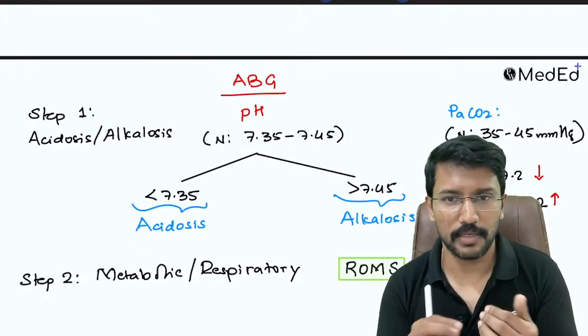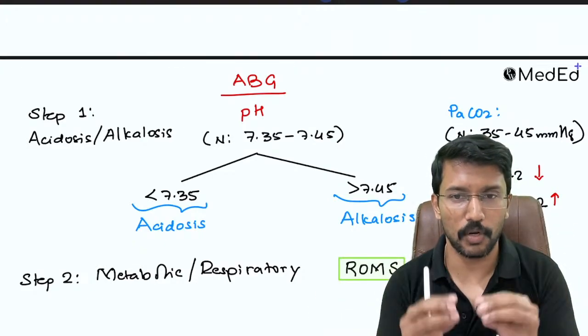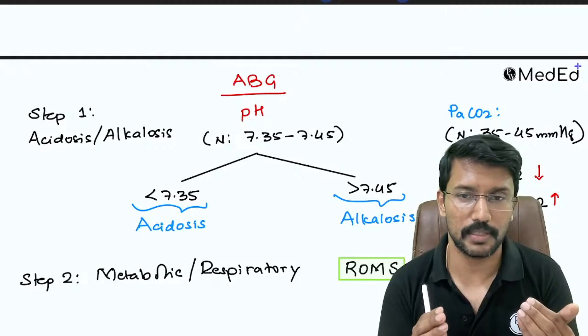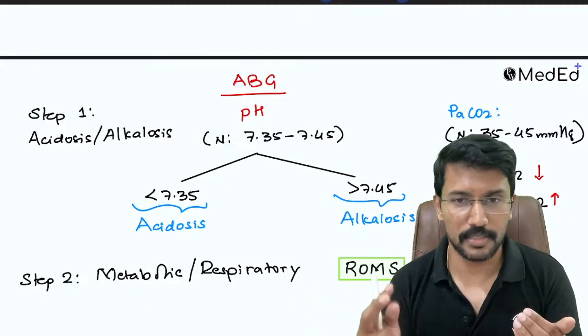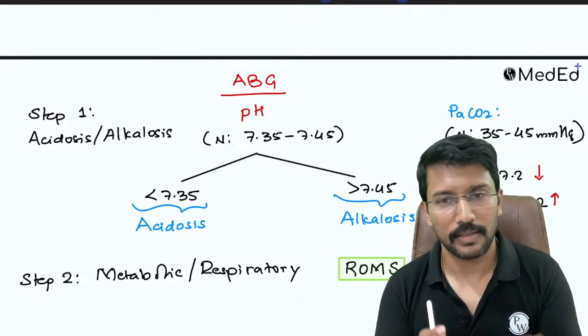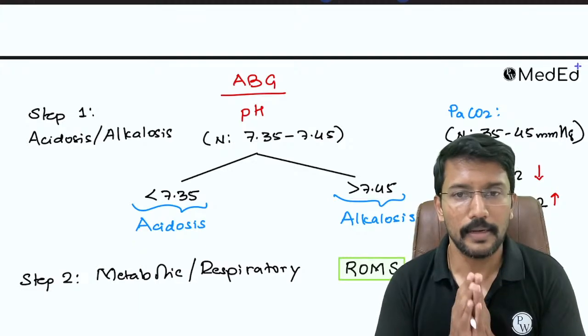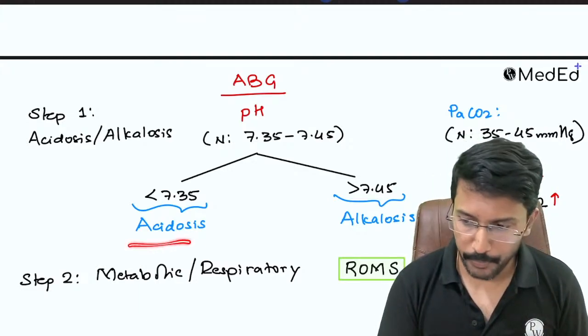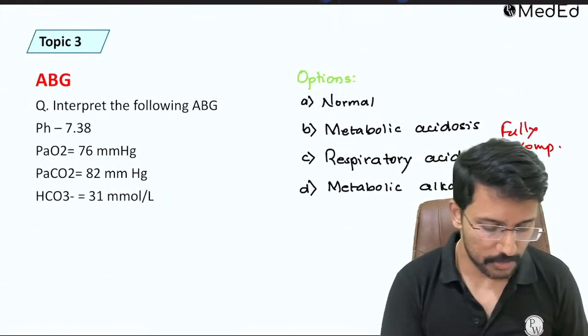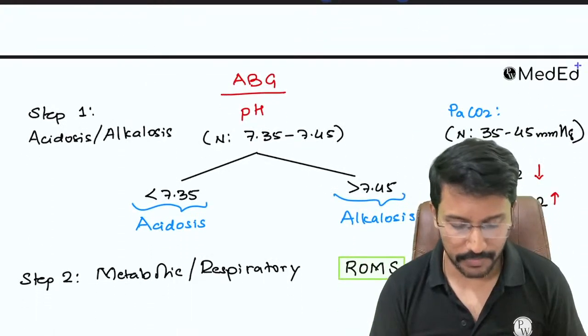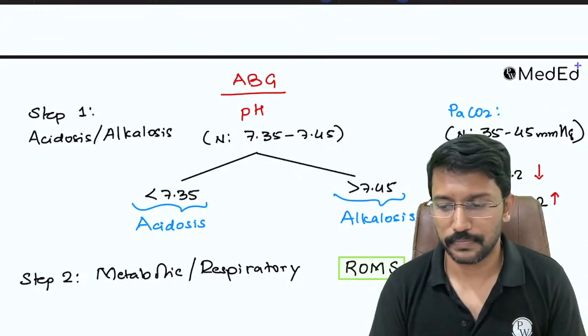If the pH is in the normal range, then it is fully compensated. If pH is not back to normal range, then it is partially compensated, provided the compensatory change is happening. No compensatory change at all, then it is uncompensated. But the first step will be impaired if my pH is already normal, right? So then how will I decide whether it is acidosis or alkalosis?